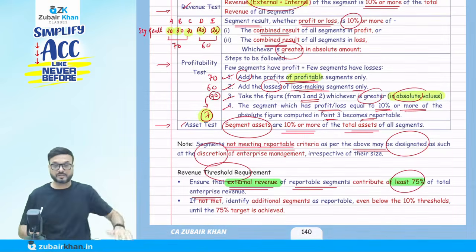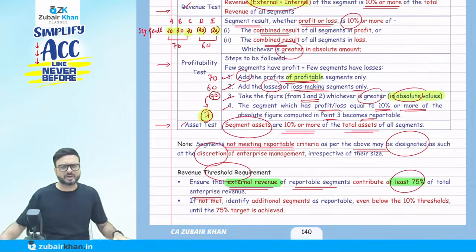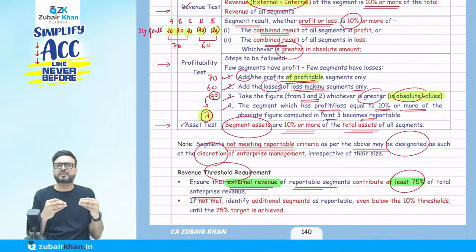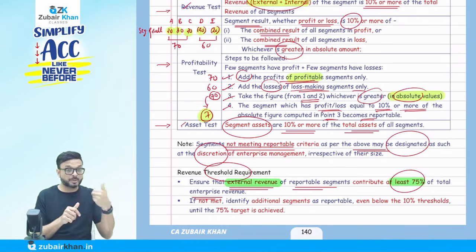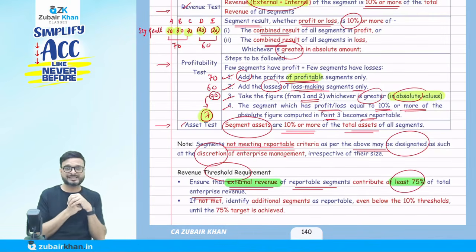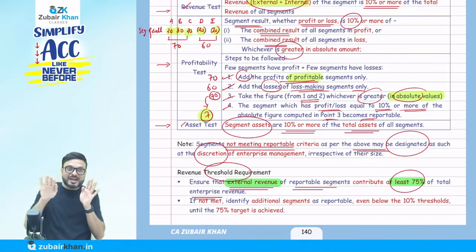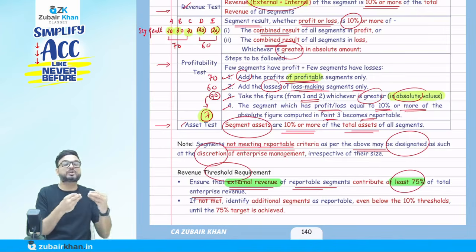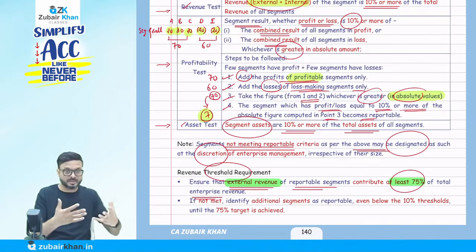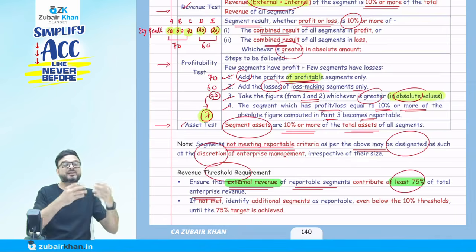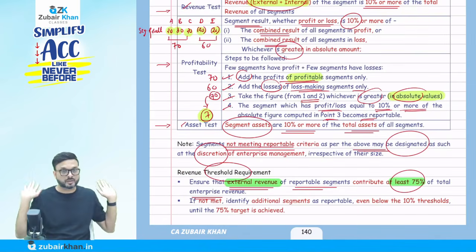You got the point? To make it simple, suppose out of 5 segments, 3 are reportable segments. How much is the external revenue of those 3? Say I find 70%. No, we have to add more segments. So the sales of the reportable segments should represent at least 75% of the total revenue of the organization.